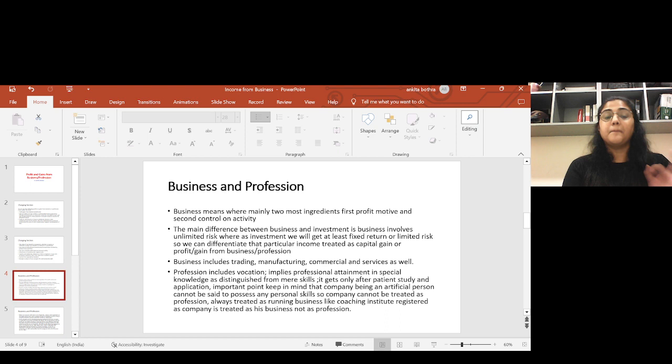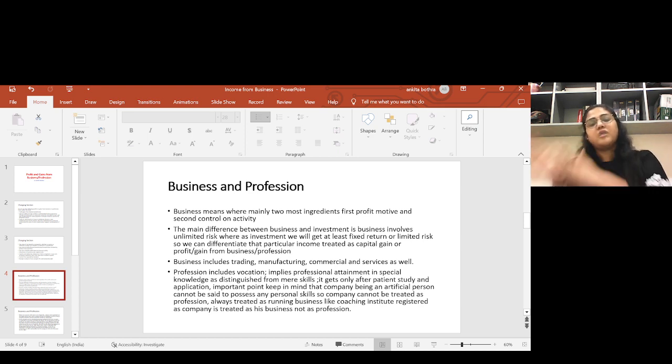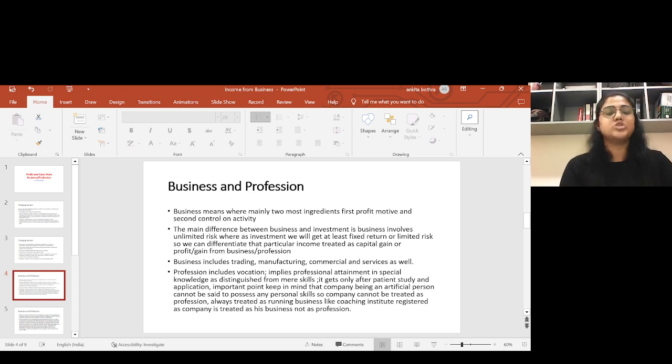So this is the main important point to keep in mind when we do calculation for business and profession. In the later part we will discuss that taxability and many other concepts in this chapter are different for business and profession. So we must clearly distinguish what is business and what is profession, and accordingly do further calculation of taxability. There is a clear-cut line between business and profession.